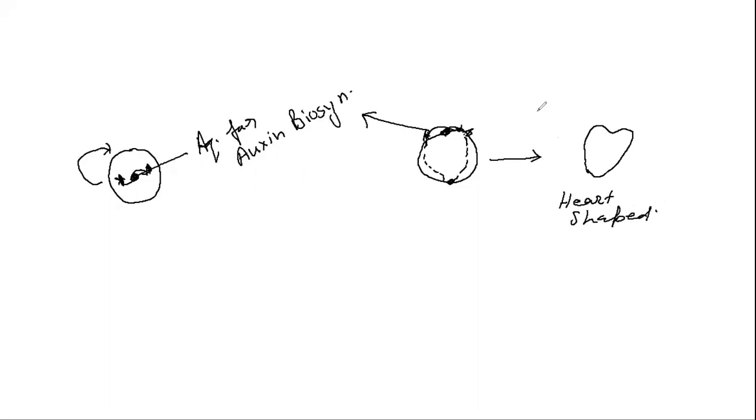Okay, so we have a division here, here, and here. This forms the root initial of the embryo. This forms the cotyledon initial of the embryo, and here develops the plumule, that means the shoot initial. That grows and forms the torpedo stage embryo, which then ultimately matures. So this is a simple process of embryogenesis in plants.